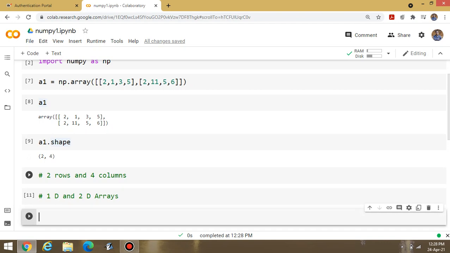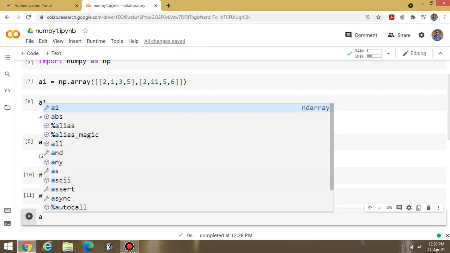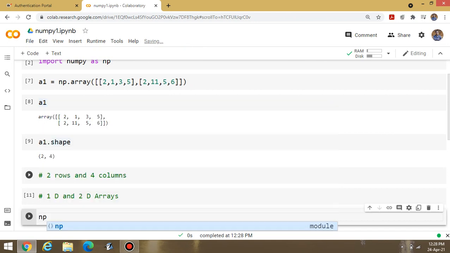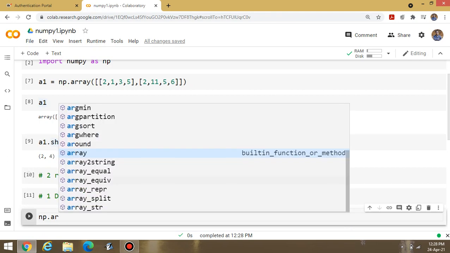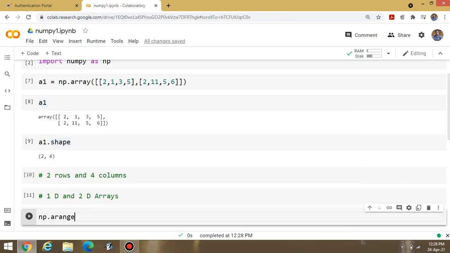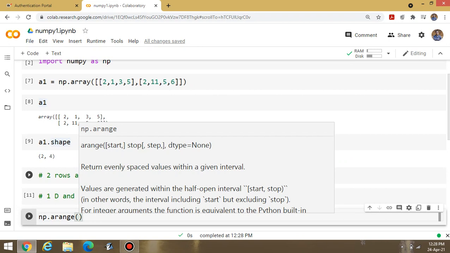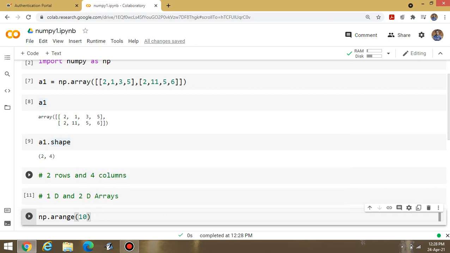After the completion of this one, okay, let A be, or suppose I am writing A equals np dot arange. Now what is the meaning of this one? np dot arange. Suppose I am writing 10 here, then execute the program.